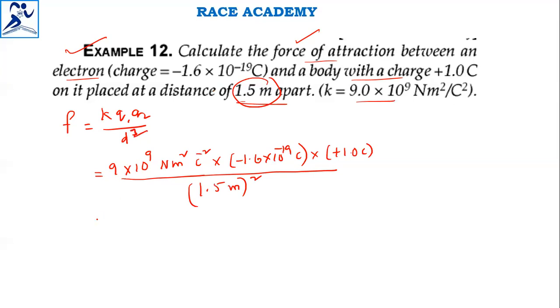Now we will simplify. Once you simplify it, all coulombs will get cancelled, and the remaining is Newton per meter square, and meter square also gets cancelled. Newtons will come. The force will be minus 6.4 into 10 power minus 10. You can check the calculation. This is the answer for this question.